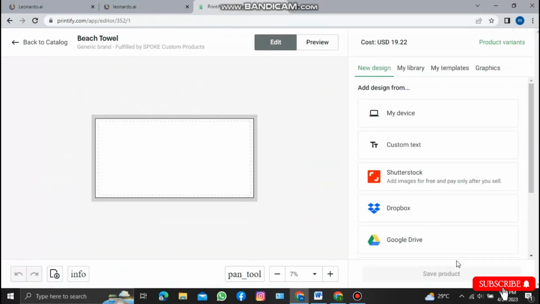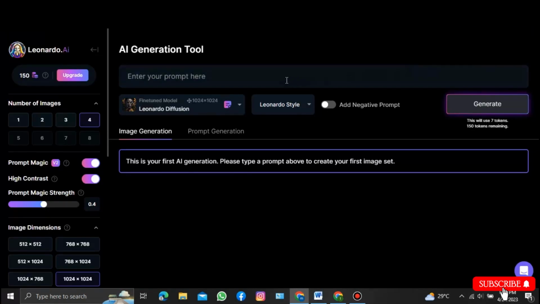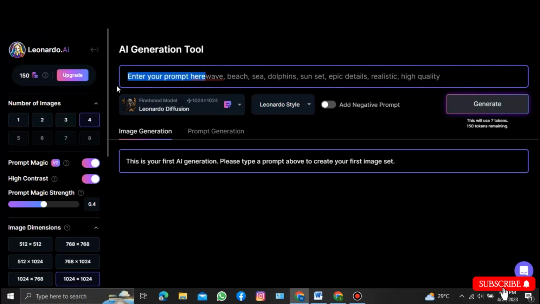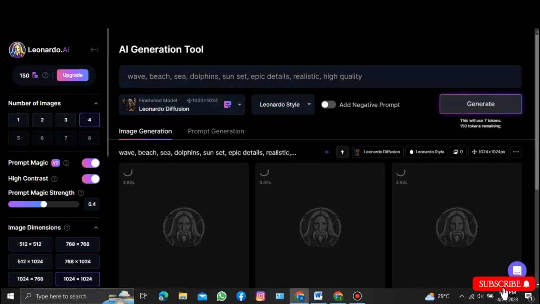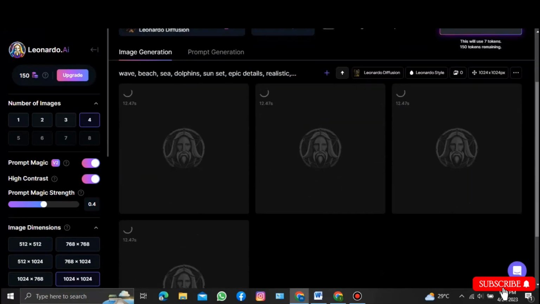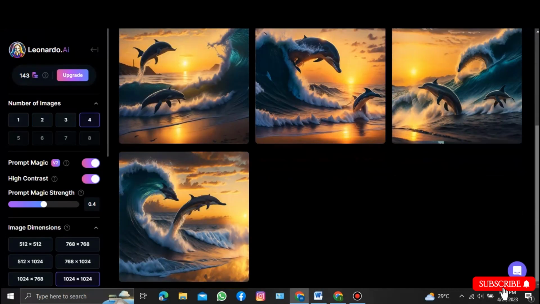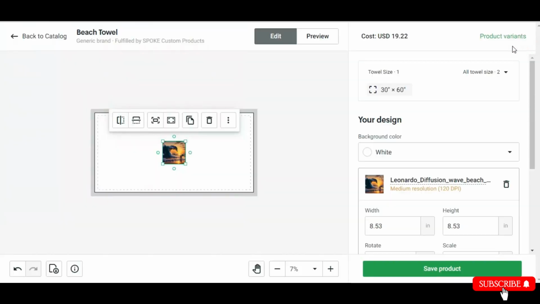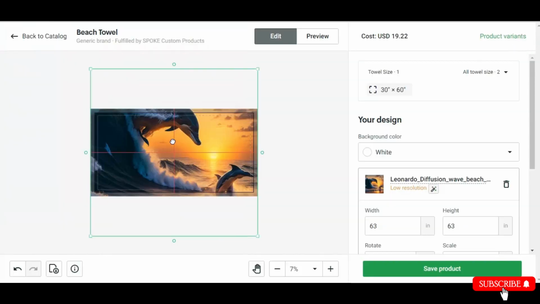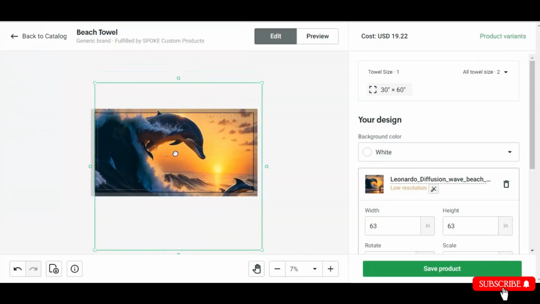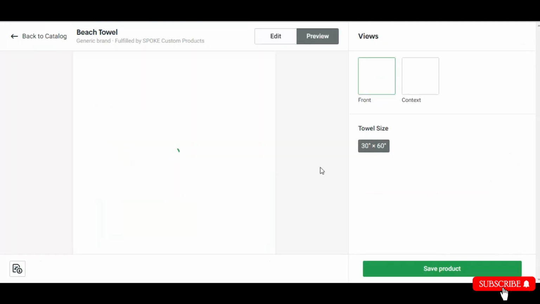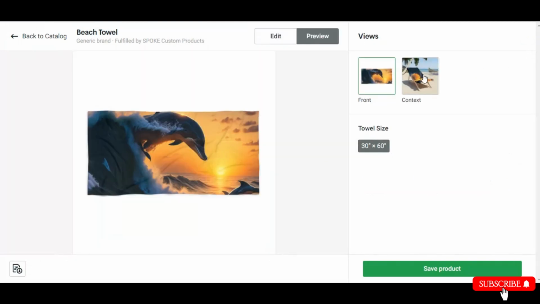Now let's go back into Leonardo and generate whatever you want to put in your design. I type here something that I want to put in my design. Normally, it takes 20 seconds to generate the image. Then upload your image from Leonardo and you can adjust the image the way you like. And once you're done, select Preview. You can see how it looks.